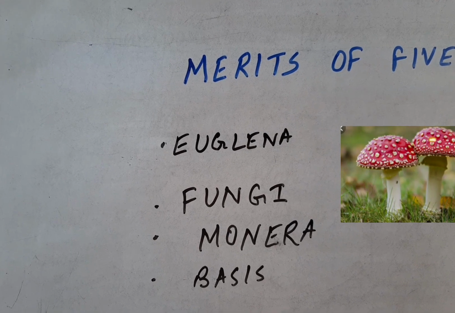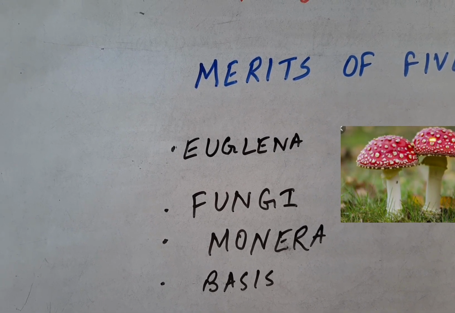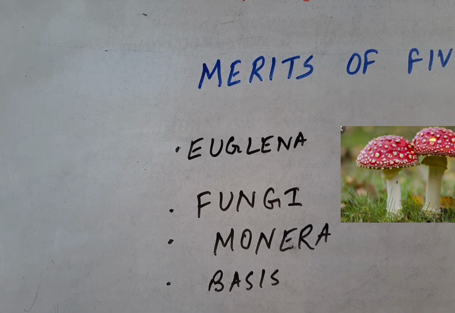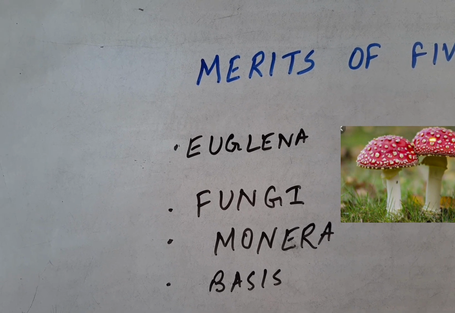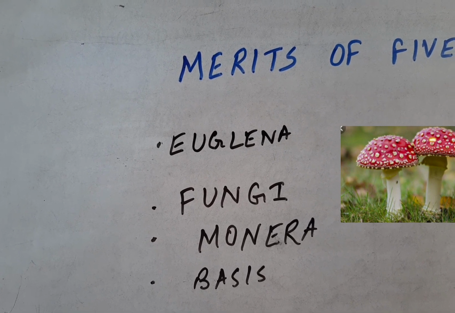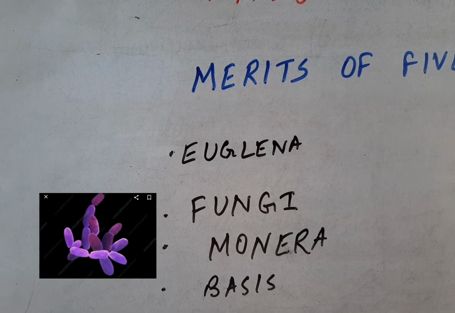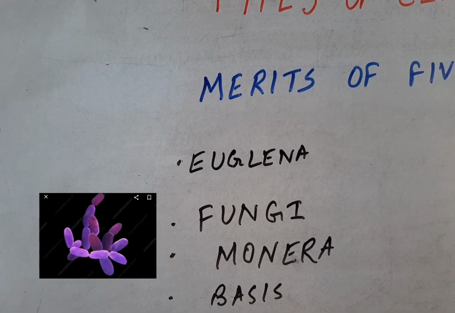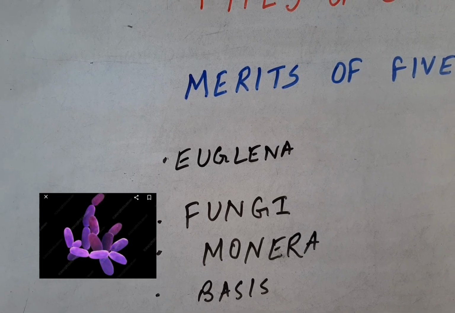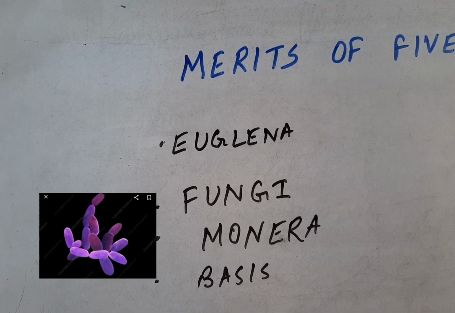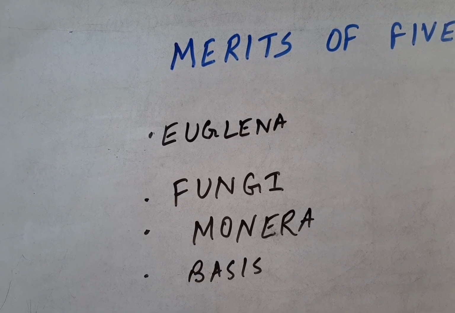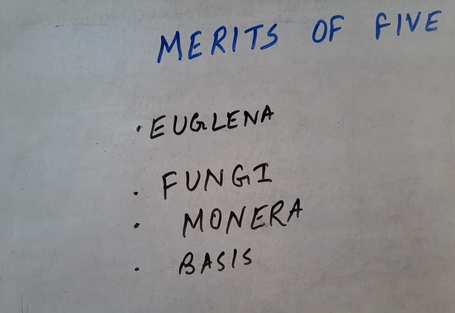The next is the fungi. Fungi have their own biochemical, physiological and structural organizations. They have never been related to plants. So in this system of classification, fungi are separately placed. Then comes Monera. The separate kingdom Monera that includes the prokaryotes has been created. So Monerans differ from all other organisms in their cellular, reproductive as well as physiological organizations.